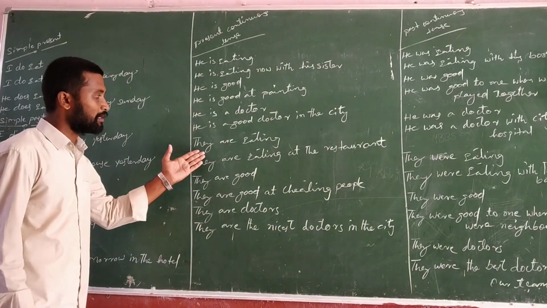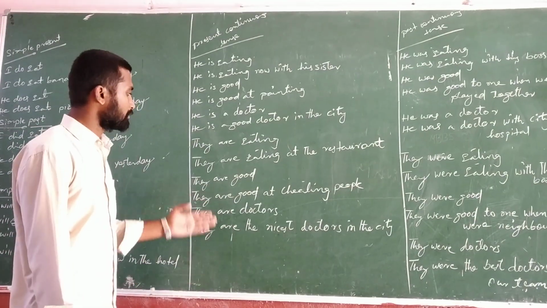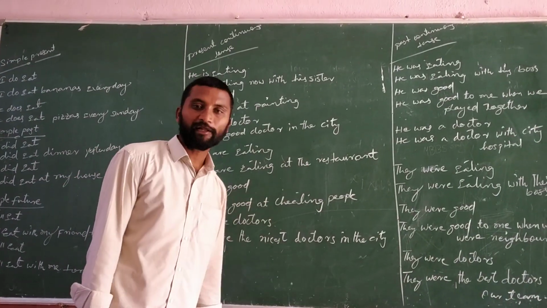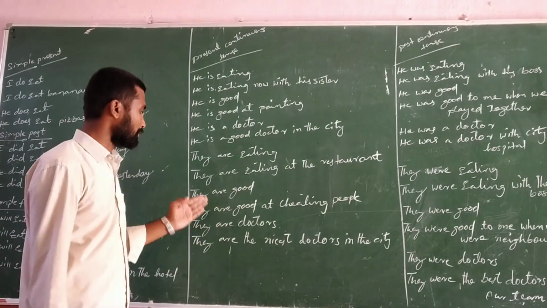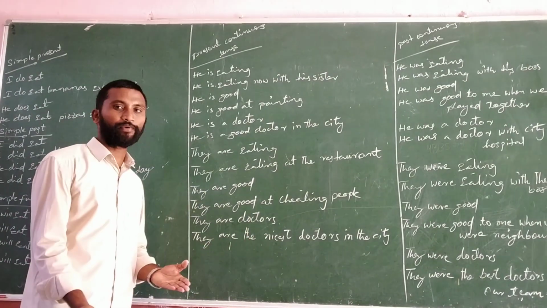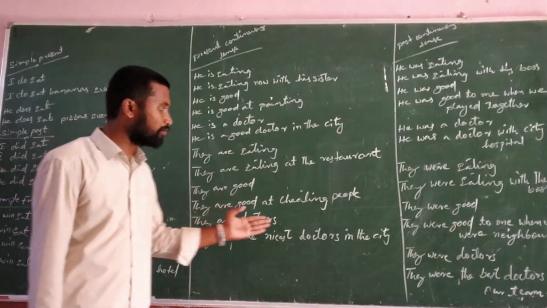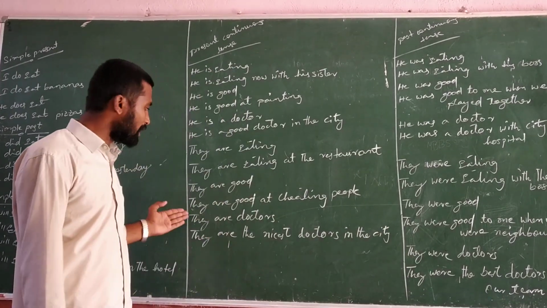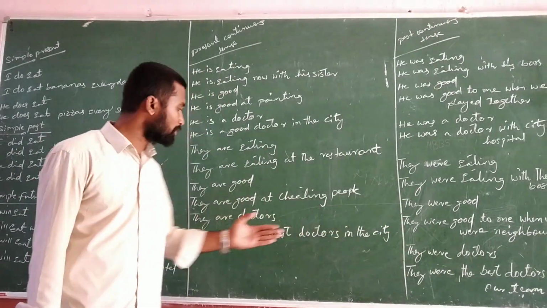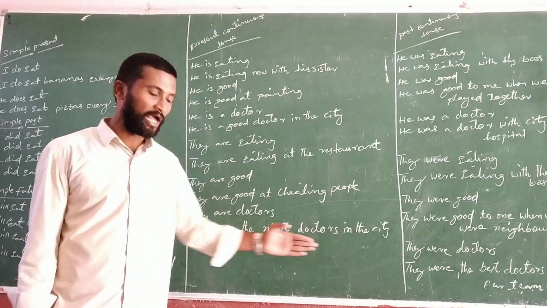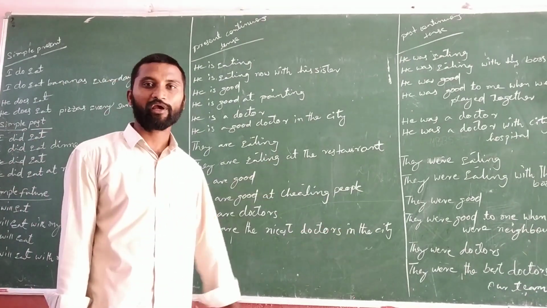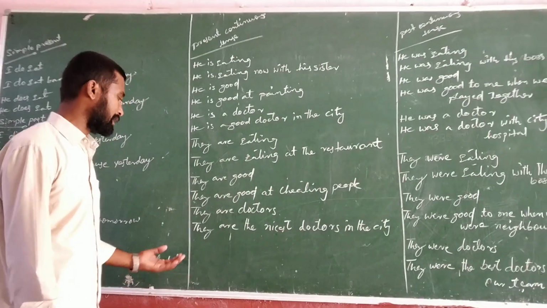And the next one, they are eating. They are eating at the restaurant. They are eating lunch at the restaurant. They are good. It is also present status only. They are good at cheating people. They are good at dancing. They are good at escaping. They are good at cleaning. They are good at studying. In this way we can expand the sentences.